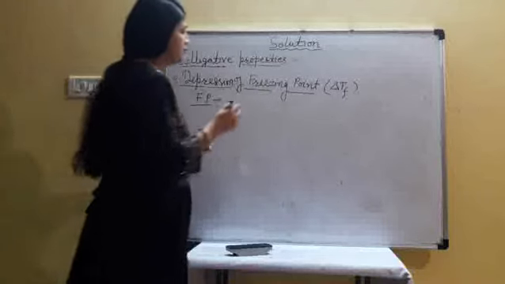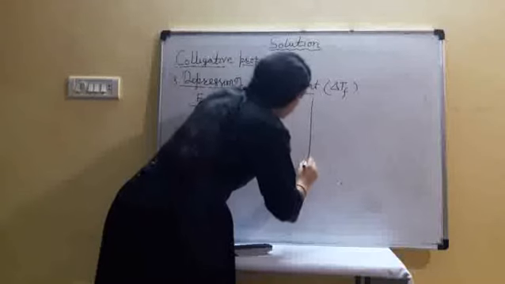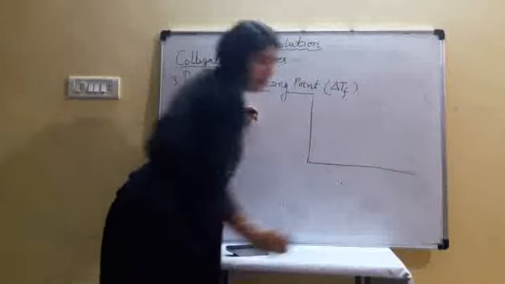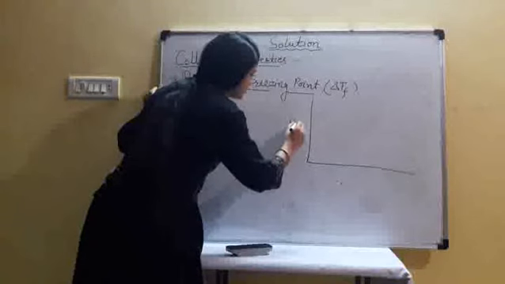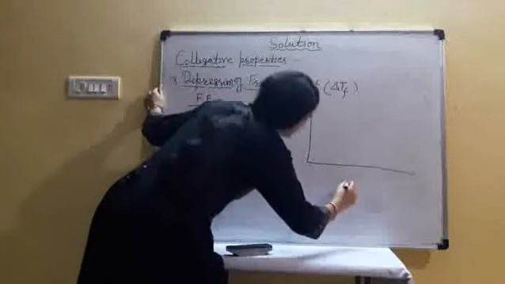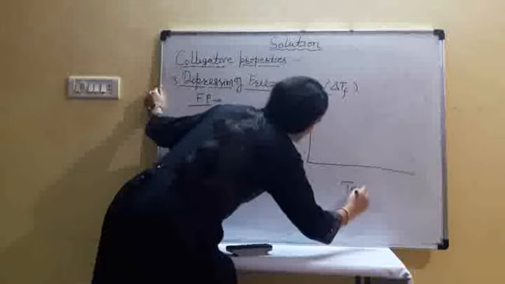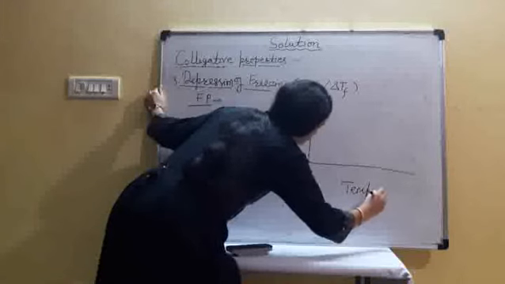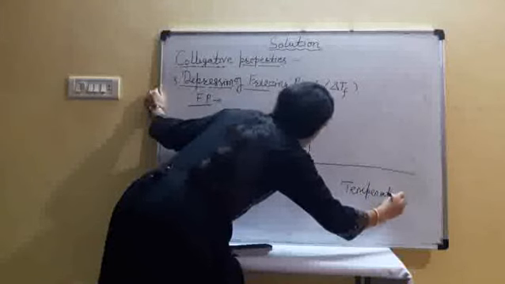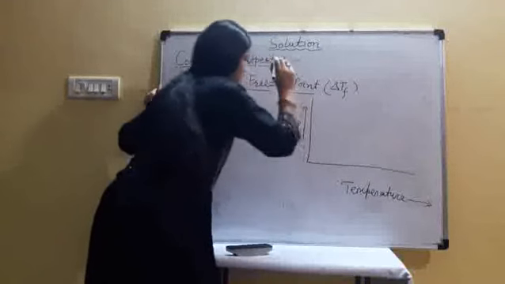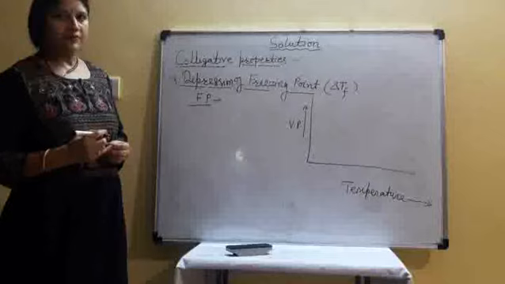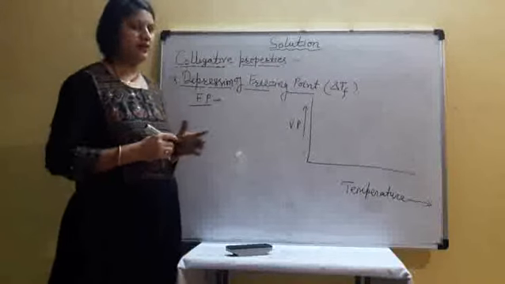We see graphically. First we draw graph for pure liquid. Here we take vapor pressure, but here we take temperature. On x-axis we take temperature, on y-axis vapor pressure in increasing order. First we see graph for pure liquid.